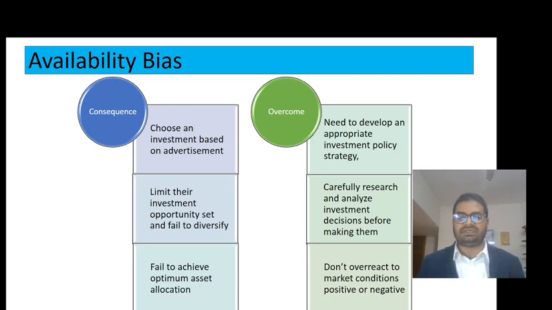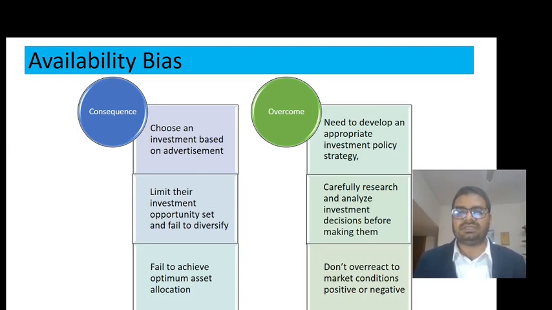By this way, we sometimes fail to achieve optimal asset allocation. Say for example, if you have some money, what is very available is doing some savings in the bank, because it is very easy and available. But if we search more information on the investment opportunities, we might get more return on other investments.